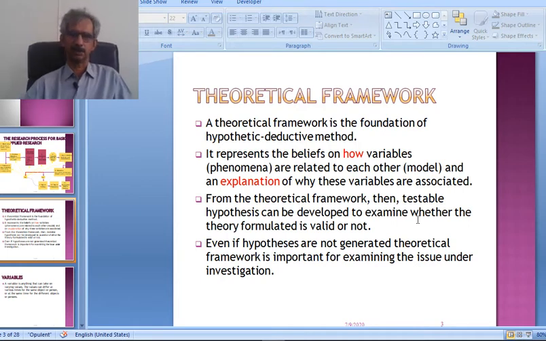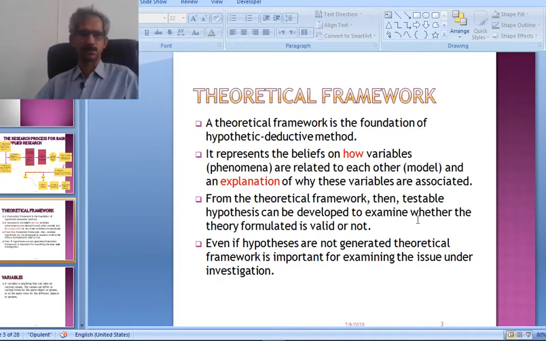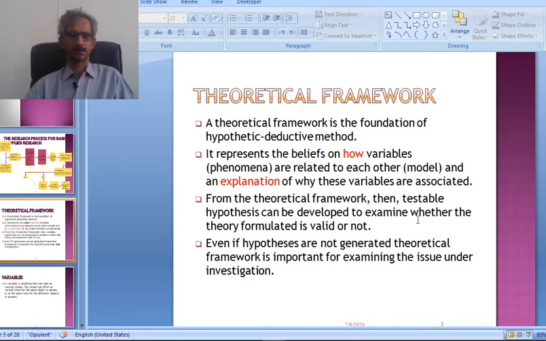But whatever the claim or assumption or hypothesis we give on the basis of the theoretical framework, on the basis of the literature, it must be testable. Means we can check whether the claim is right or wrong, or they are valid or not.